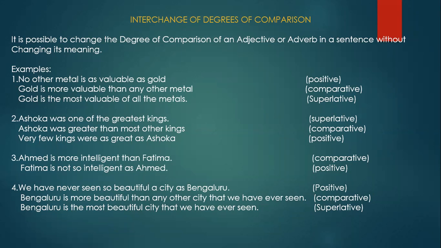Okay. So today we will see the interchange of degrees of comparison. That is page number 229. You can turn to page number 229 in your Total English book. Okay. So we can change the degrees of comparison of an adjective or adverb in a sentence without changing the meaning.